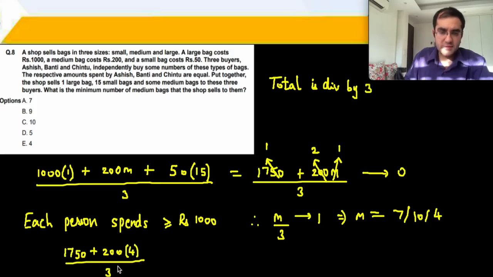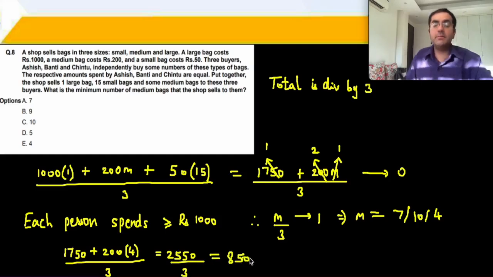divided by 3. So you get 1750 plus 800 is 2550 divided by 3, and you get 850. But we know that each person, so this is the money spent by each person. We know that each person spent at least 1000 rupees because किसी ने तो large bag लिया था. So therefore 4 तो नहीं चल पाएगा. So we try out